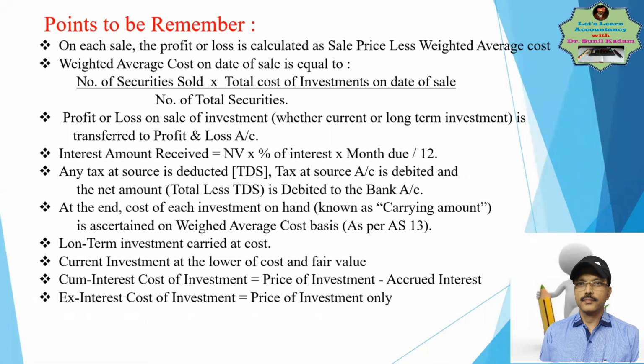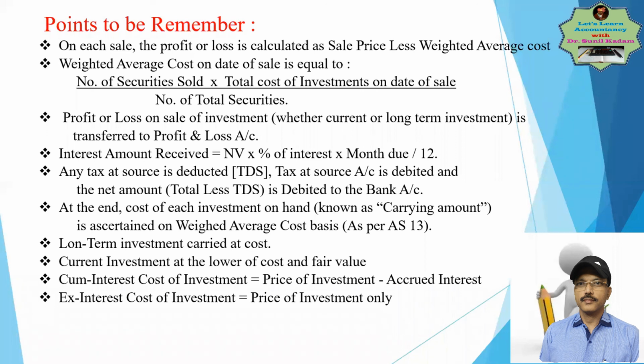So investment account credit side में लिखा जाएगा loss on revaluation. That's very important if it is current investment. If it is non-current investment, forget about these adjusting the revaluation loss. It's only on a carrying amount, and carrying amount is what? Cost. Cost is weighted average cost as per the guidelines given by AS 13.